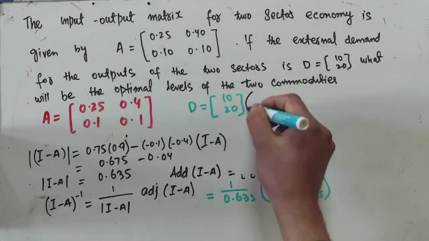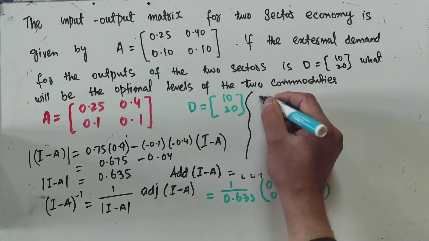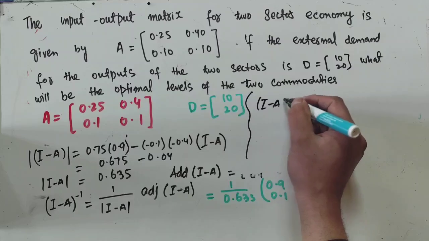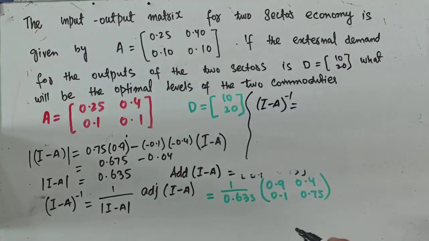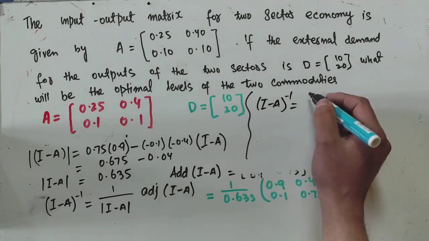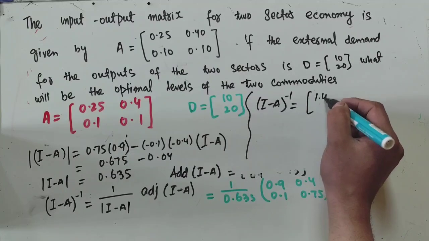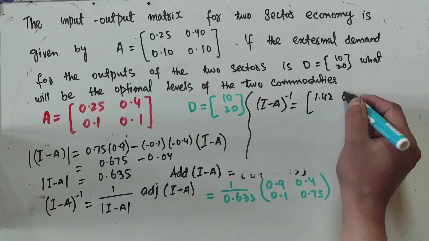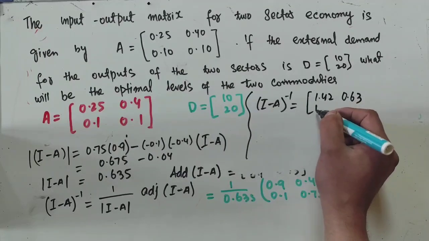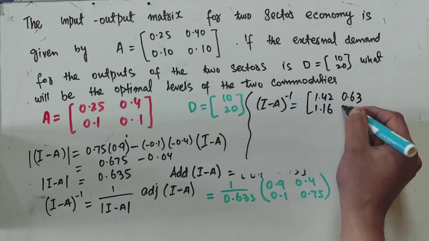So our (I minus A) inverse will be equal to, dividing 0.9, 0.4, 0.1, 0.75 individually by 0.635, what will we get? We will get 1.42, 0.63, 1.16 and 1.18.